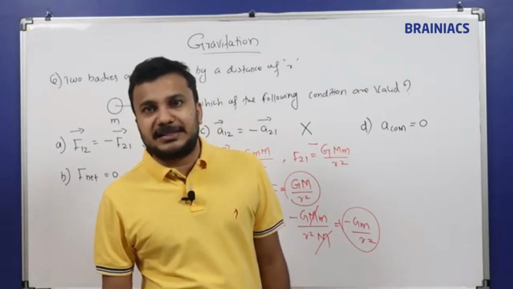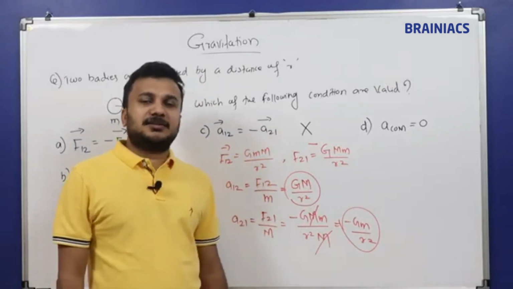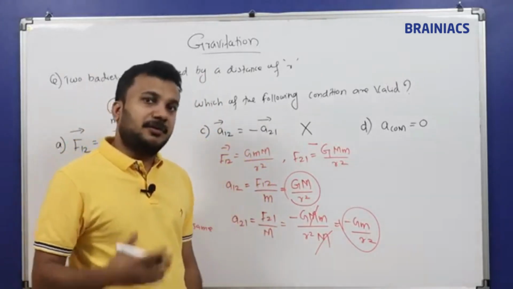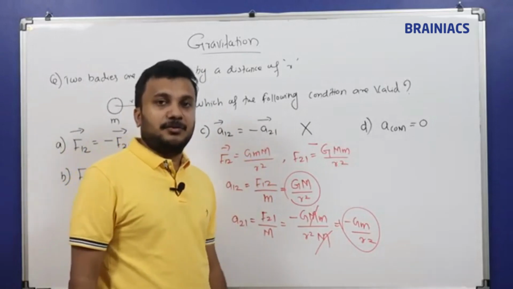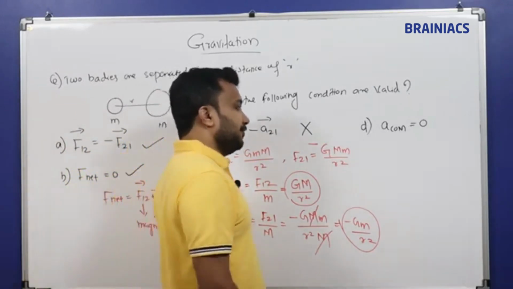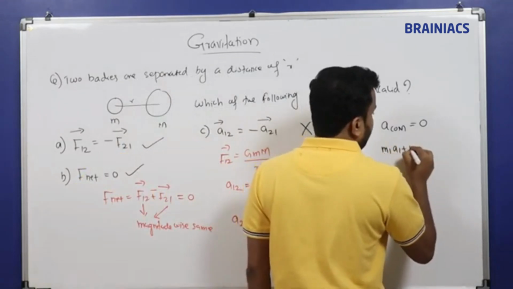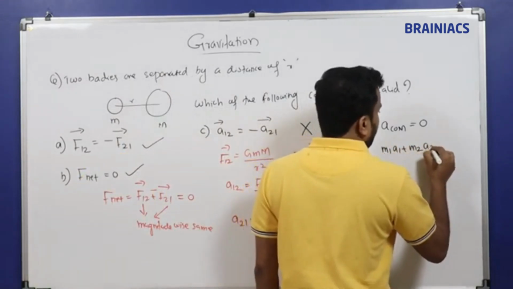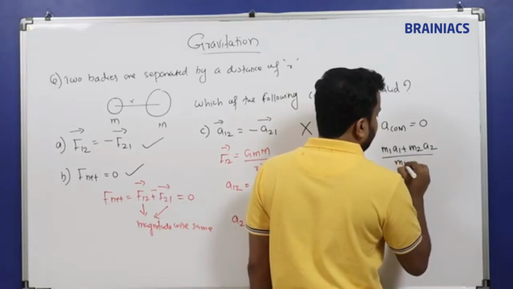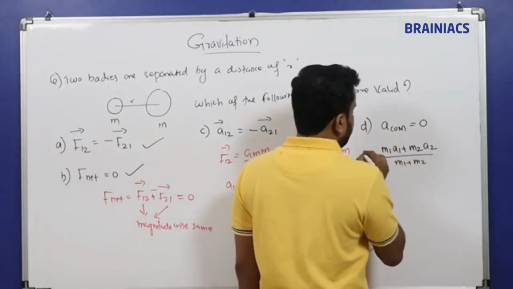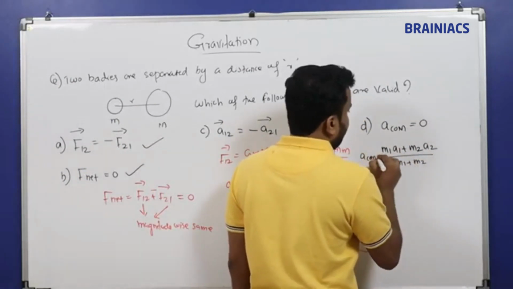COM is called center of mass. These concepts we are going to learn in a much deeper analysis in rotational motion. So there is a formula for center of mass. At the moment you can remember it like this: M1A1 plus M2A2 divided by M1 plus M2. This is the formula to find out the center of mass.